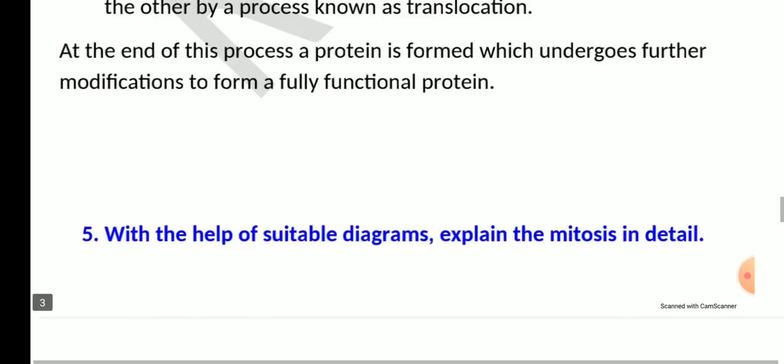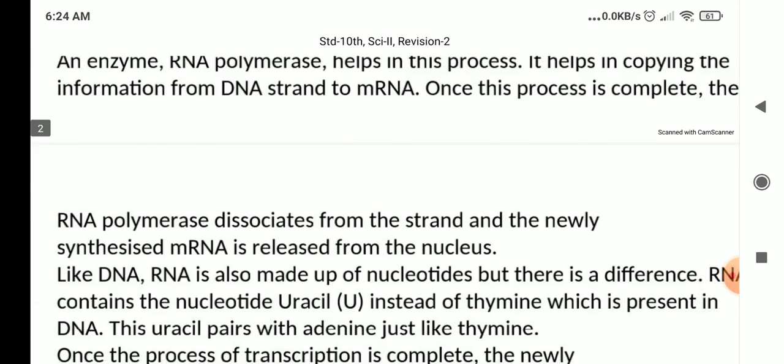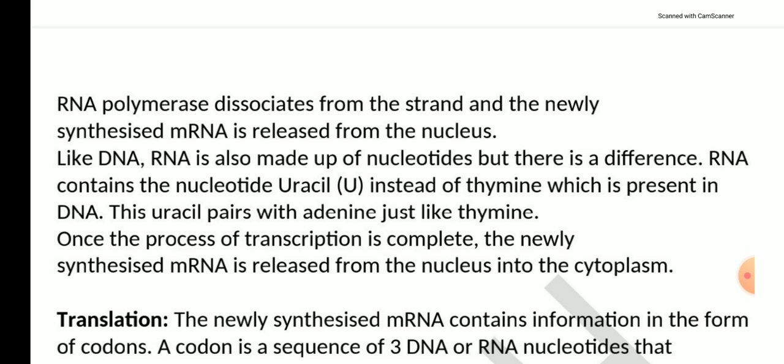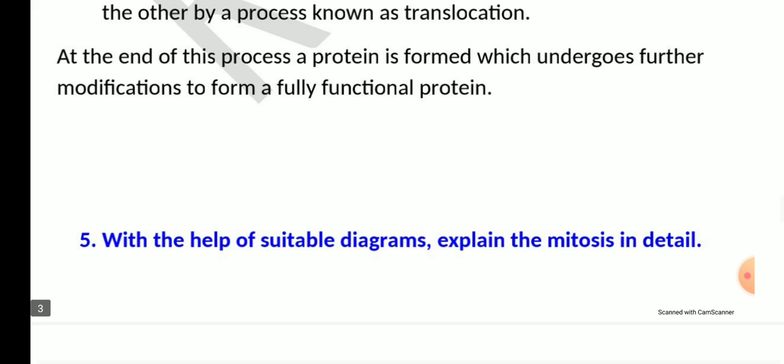So children, this is a little long answer, but you have to learn this answer so that it may come in your exam, so you are able to write it. Okay? Let's see the next.